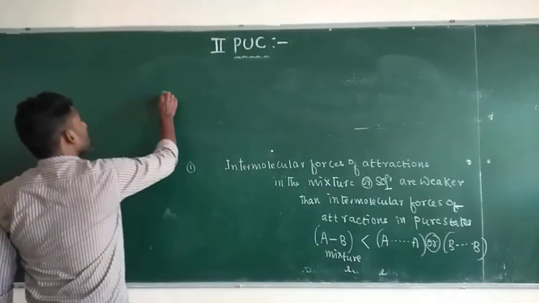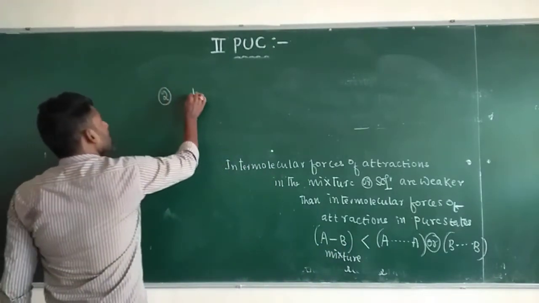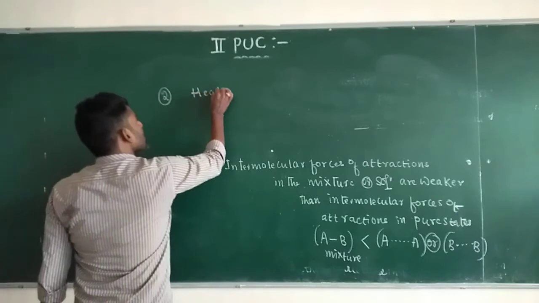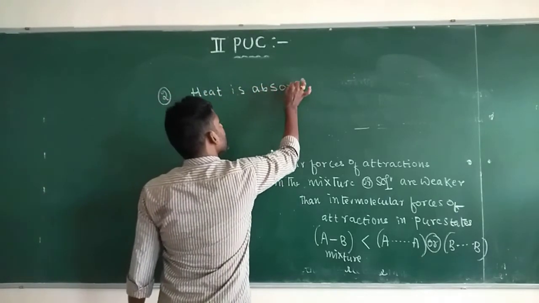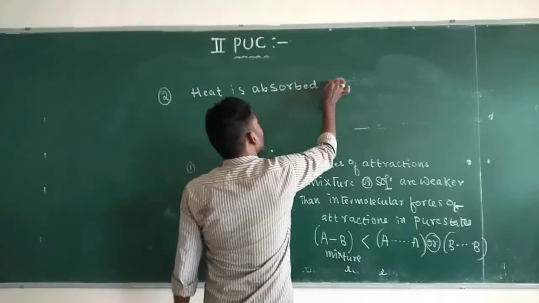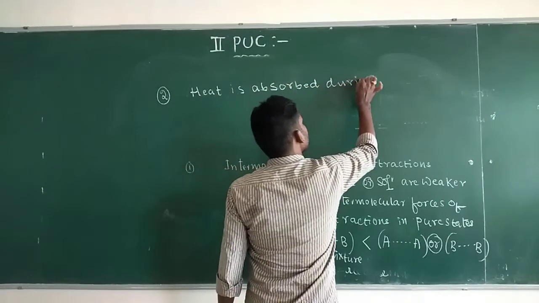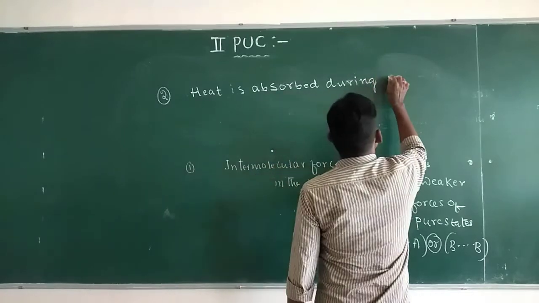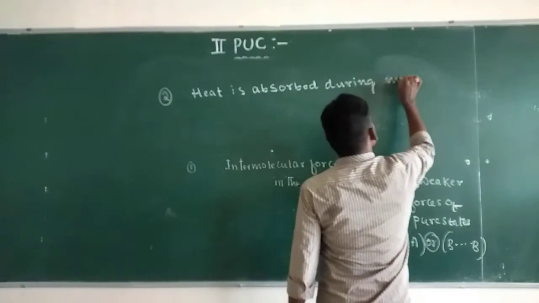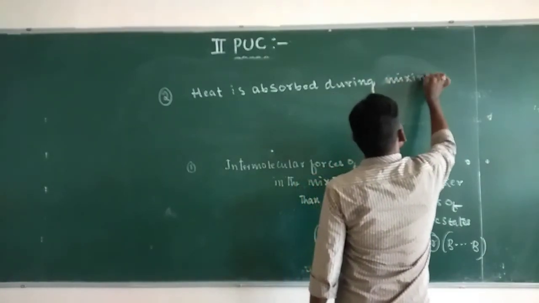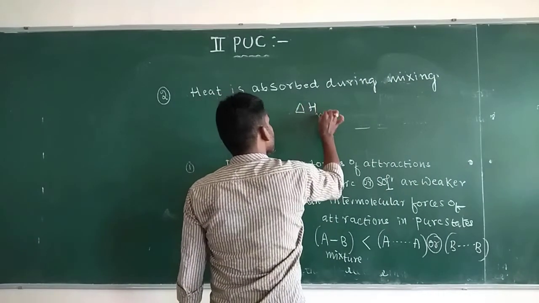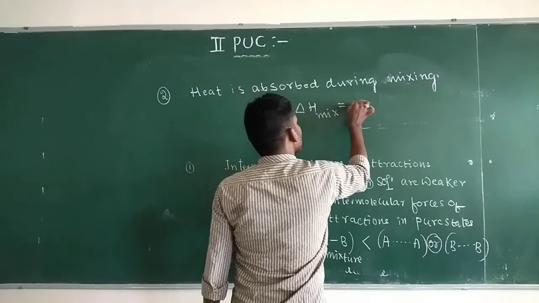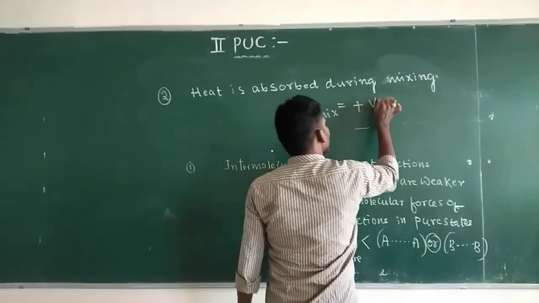The second characteristic property is that heat is absorbed during mixing. That is, delta H mix is equal to positive.